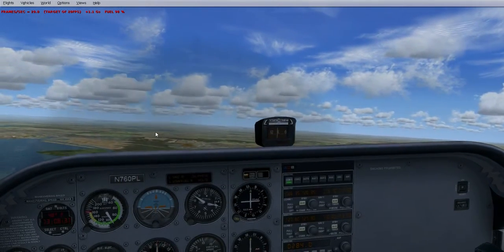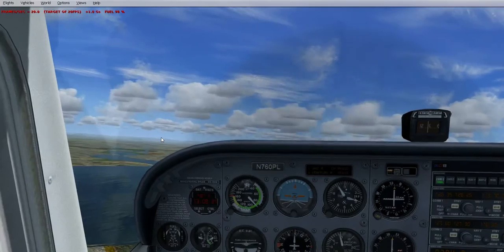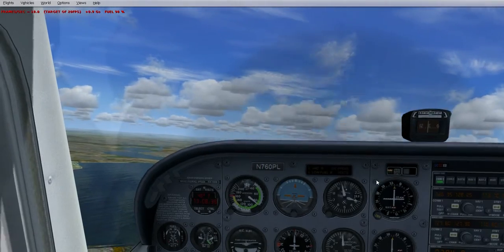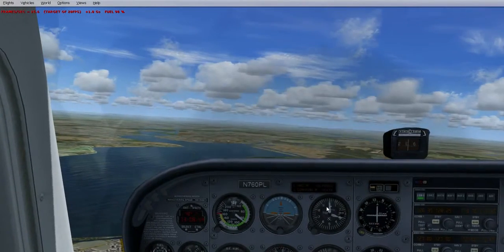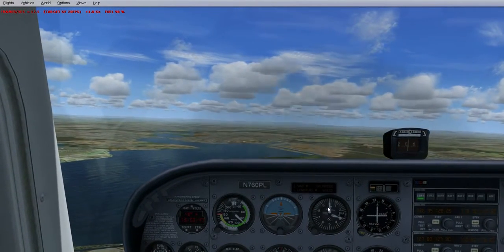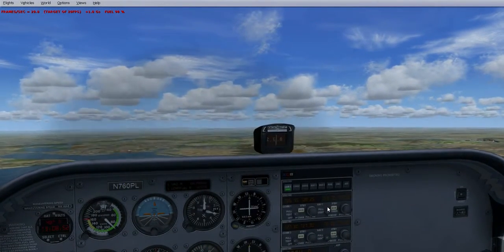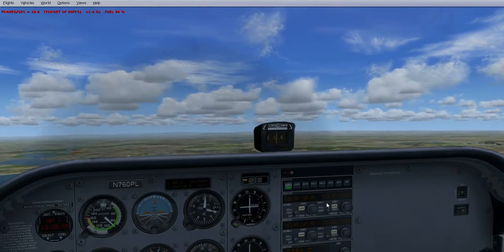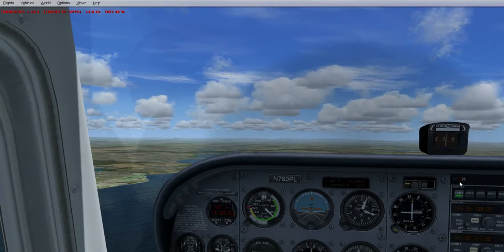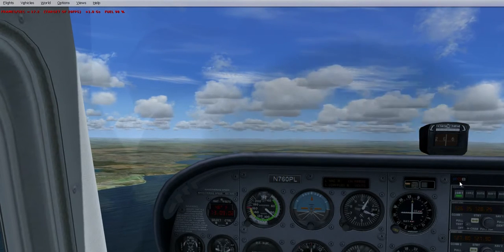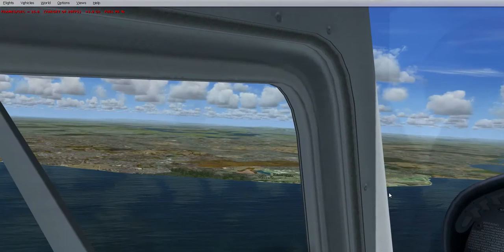Okay, so we're currently approaching around 3,000 feet. Want to try and level off if we can. So I'm going to bring the nose down a bit, also bring the trim down slightly. Today.